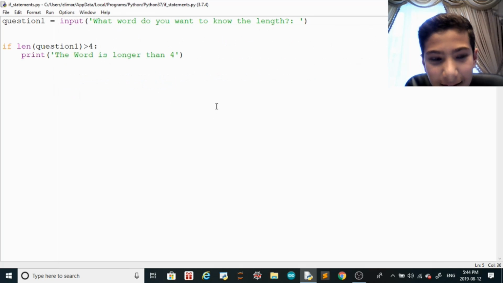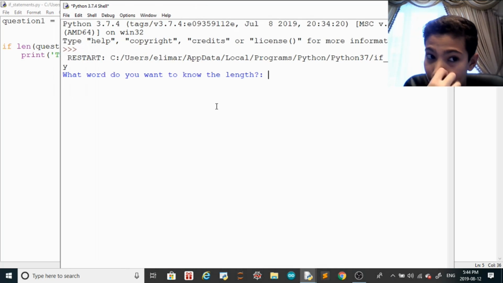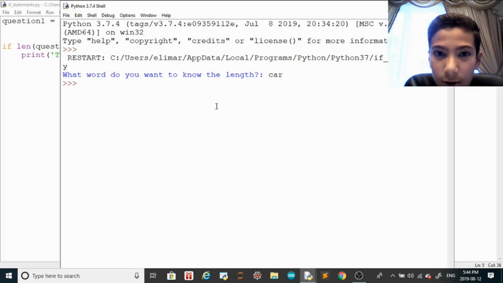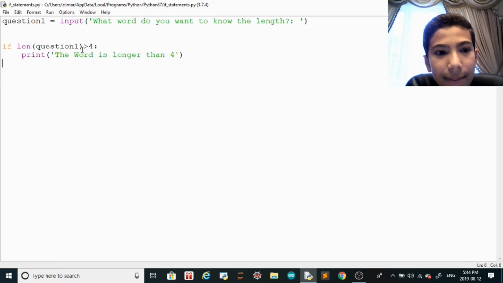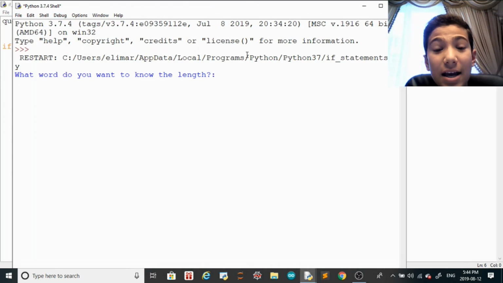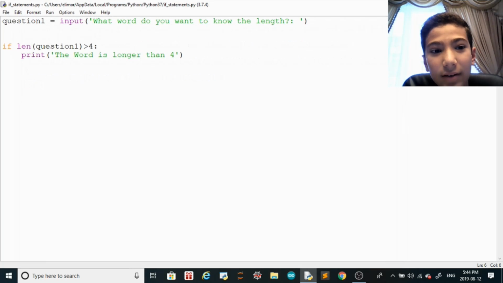Let's retry that with a word that's 3 characters long. Car. Nothing happens because it is not longer than 4. And now, let me run this again. And how about, what happens if it is 4 characters long? Nothing, because 4 is not greater than 4. It's equal to 4.